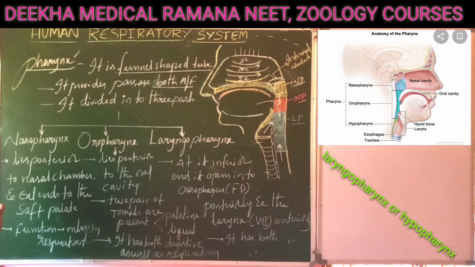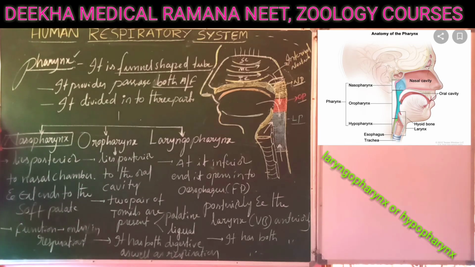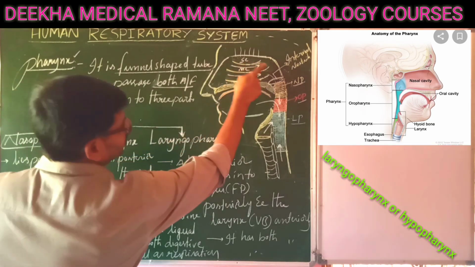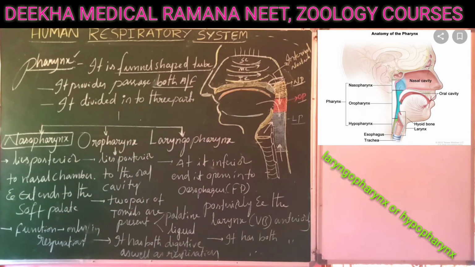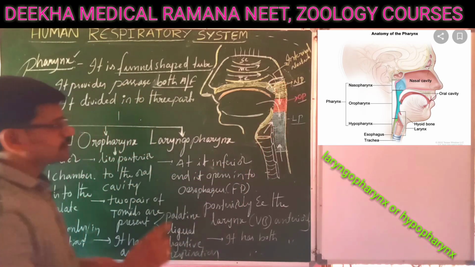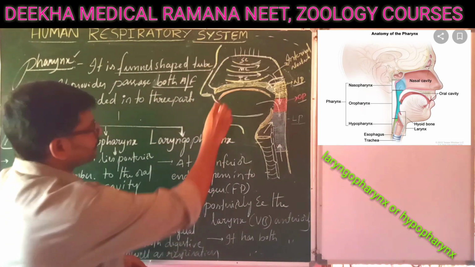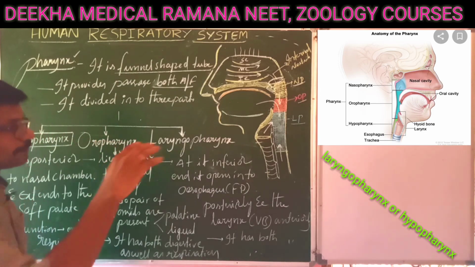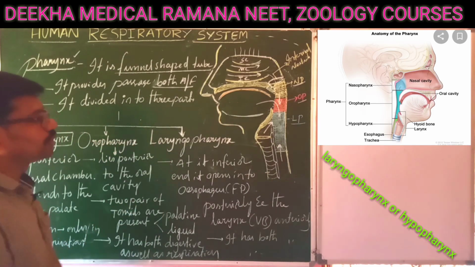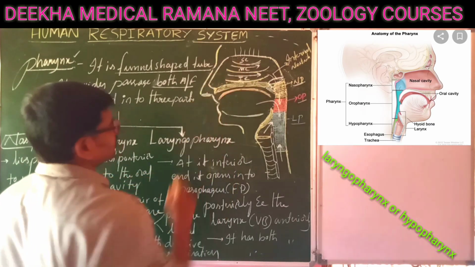Now, a very important thing: what are the functions of the nasopharynx? The nasopharynx generally lies posterior to the nasal chamber. This is the nasal chamber, and here the posterior part is the nasopharynx. Next, it extends to the soft palate. Very important, this is the soft palate. Let me explain about the palate. Generally, there is a nasal cavity and an oral cavity, separated by a septum called the palate. There are two palates present between the oral cavity and the nasal cavity.